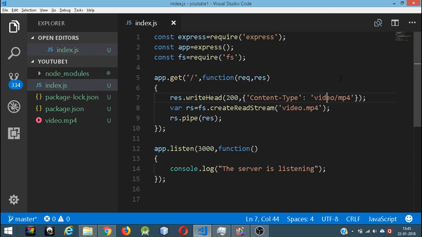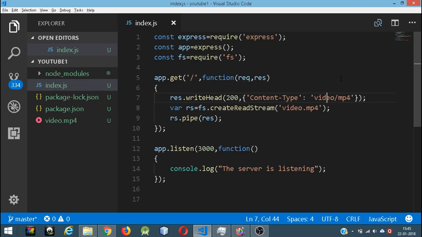So same for mp3, same for mp4. So this is the actual reason why content type is so important. And in the header we can put in much more than content type. We can even put cookies and a lot of things. And actually we can get the header information in our node.js code also.